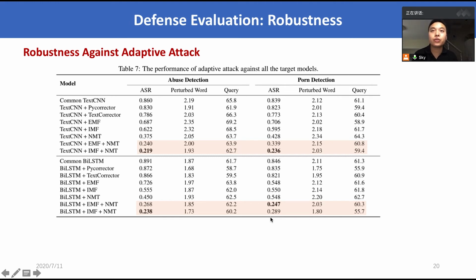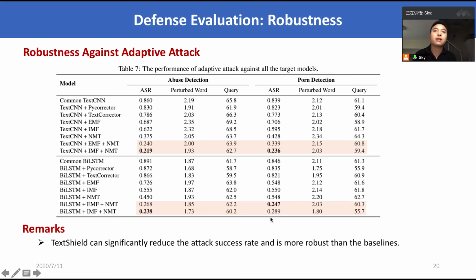Table 7 shows the attack performance against all target models, and we can see that the adaptive attack has achieved a considerably high success rate against the common models and the models defended by spelling check-based methods. In comparison, it has only achieved a success rate below about 30% against models defended by TextShield. This indicates that TextShield can significantly reduce the attack success rate and is more robust than the baselines.